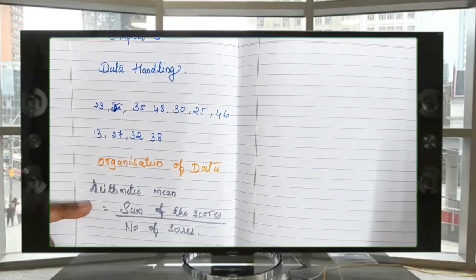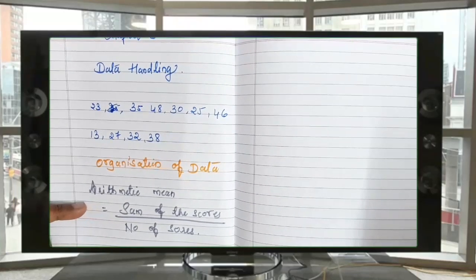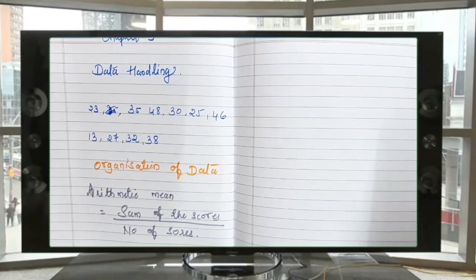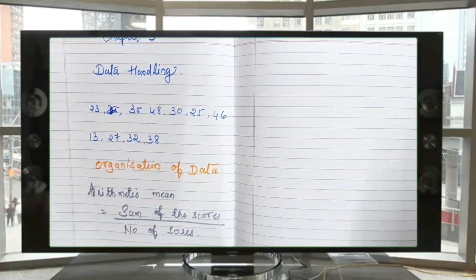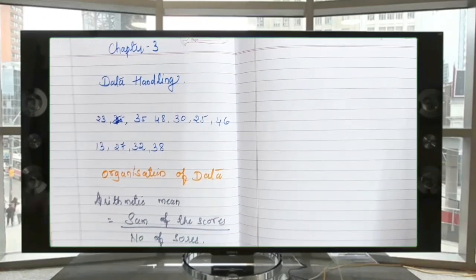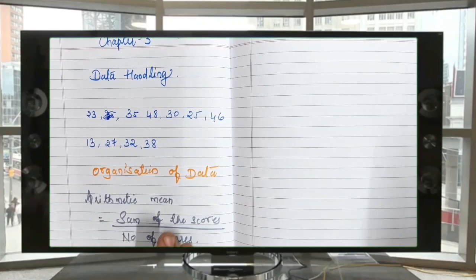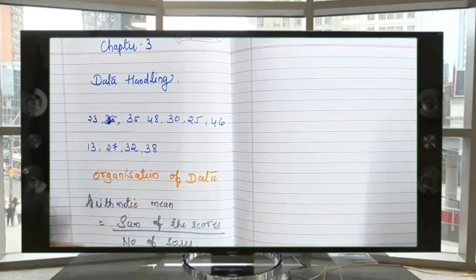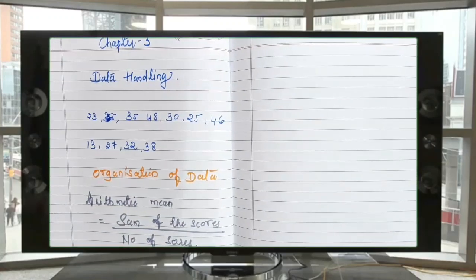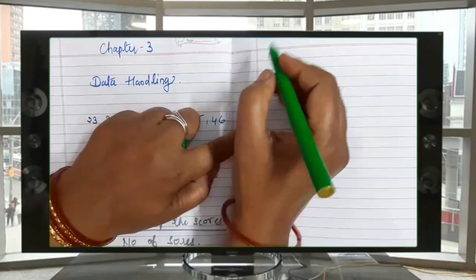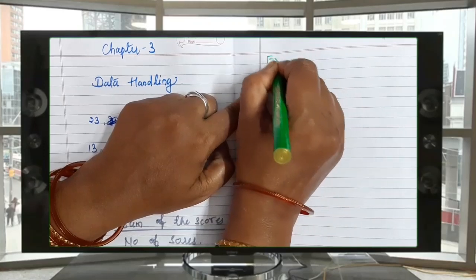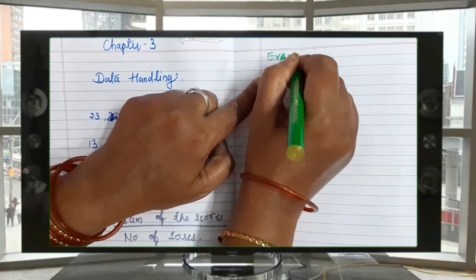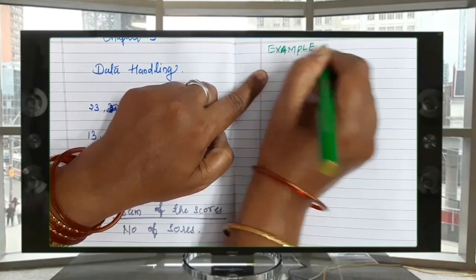This is one kind of representative value. There are three representative values. They are mean, mode and median. Now we are learning just mean. For this mean, I am going to take one example. See, let me solve an example.